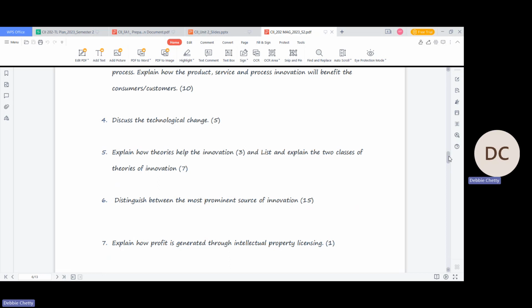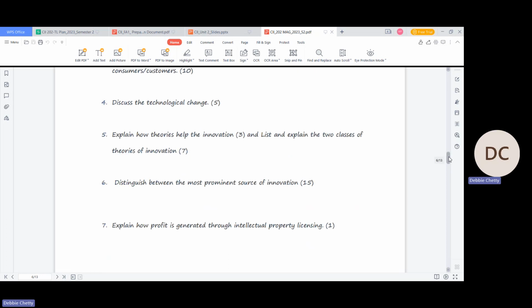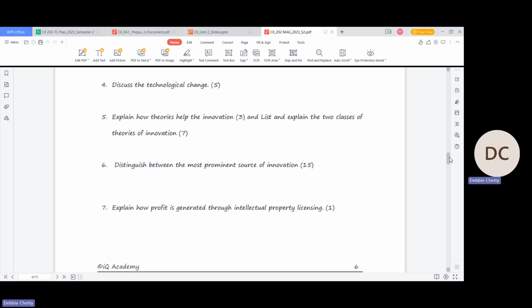You can have 5 sources, right? You can have 5 and explain it for 15 marks now, right? Each one you have to explain for 15 marks. And the last question is explain how profit is generated through intellectual property license for 1 mark.